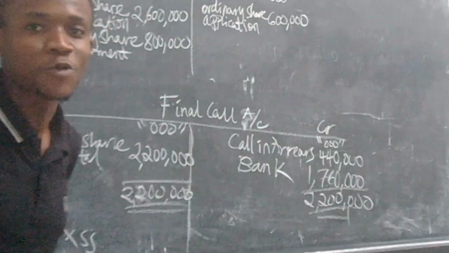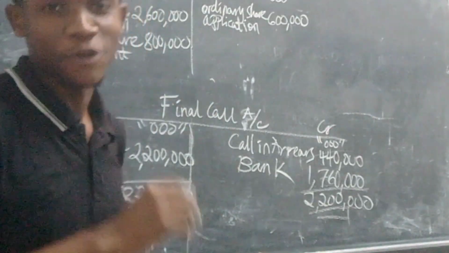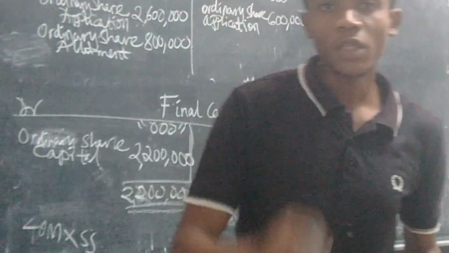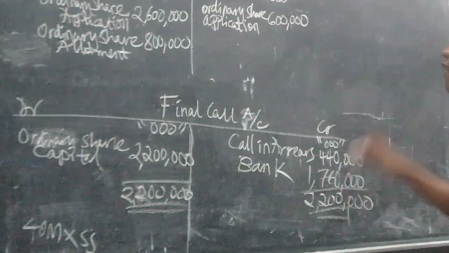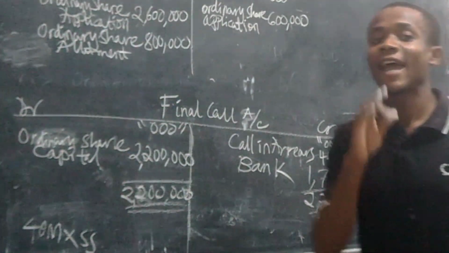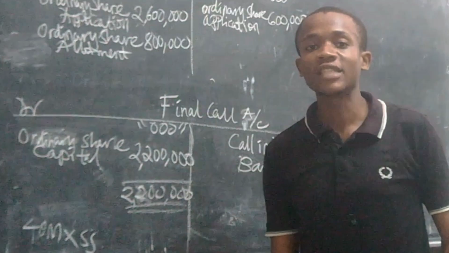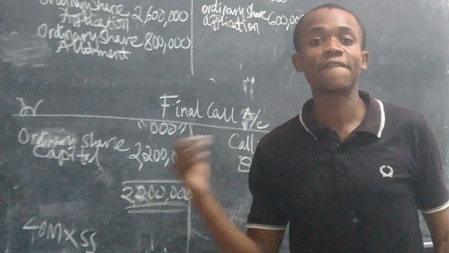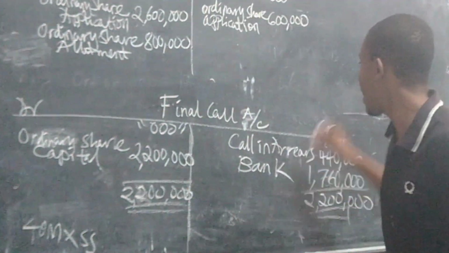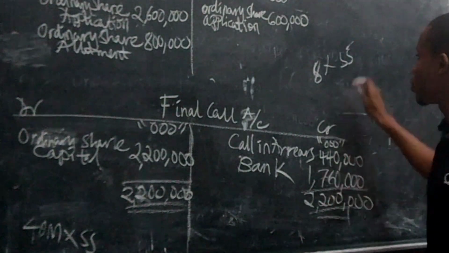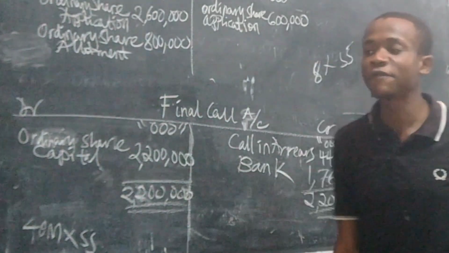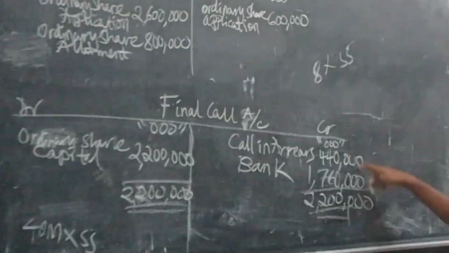So that brings us to the end of the last stage, which is the final call stage. Let me explain what I did. First of all, you have to say that 8 million shareholders failed to pay. So you take 8 million times 55, you get 440 million.